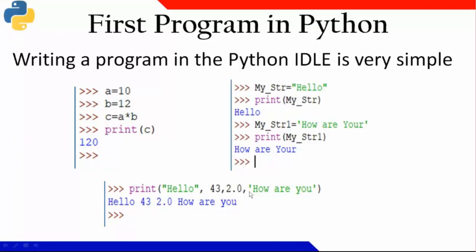Already you are having some idea with any kind of programming language, it is the same. I can print a string here, then an integer, then a real or floating point data, then again another string. So all of them are different kinds of data, and to separate them, I kept a comma in between. So all of them got printed. So the print statement remained the same. Either you are passing a variable or a constant or a string, it depends on the situation how you are going to print it.